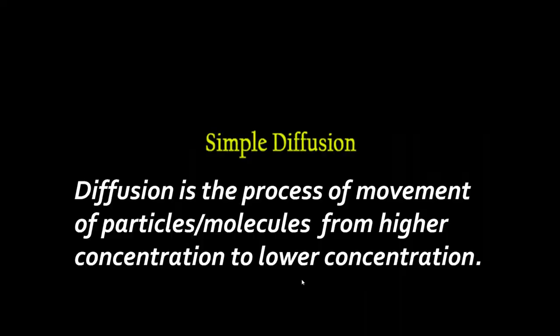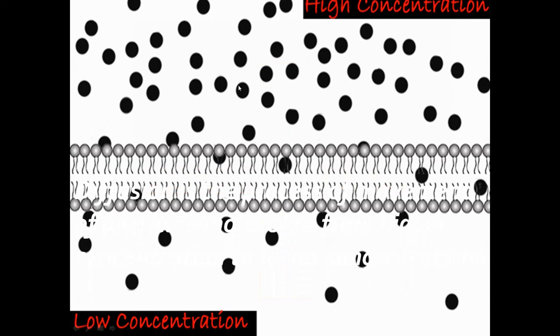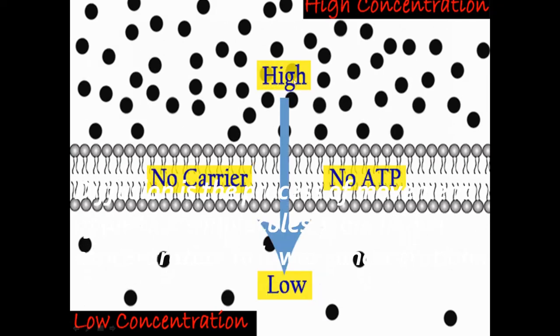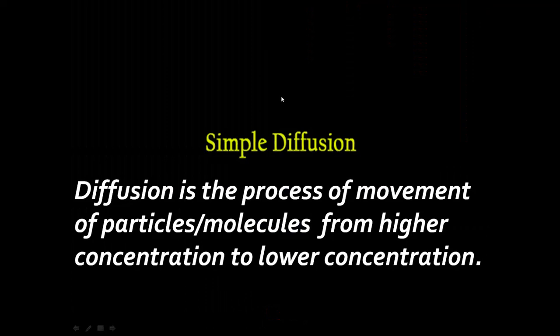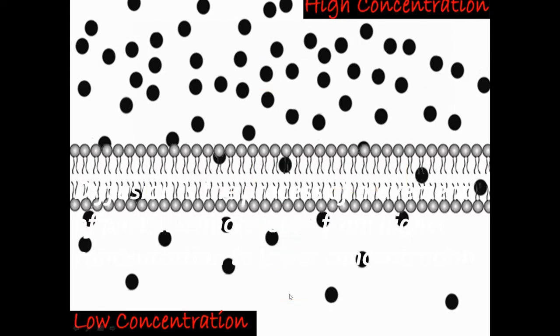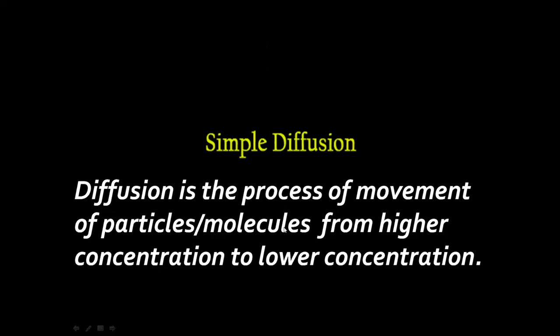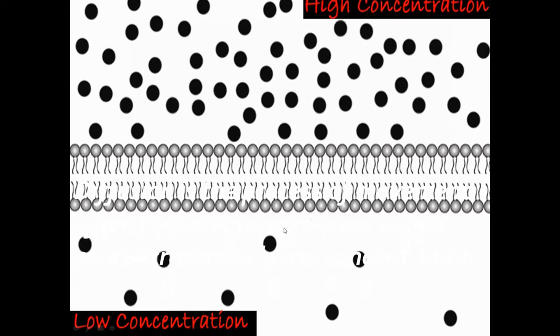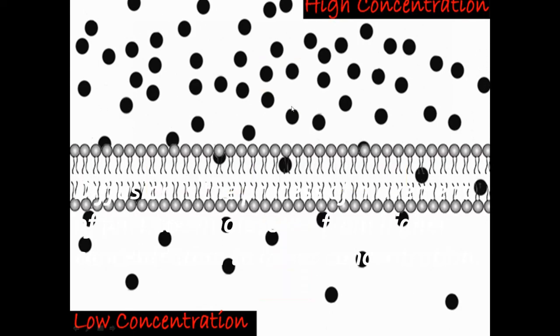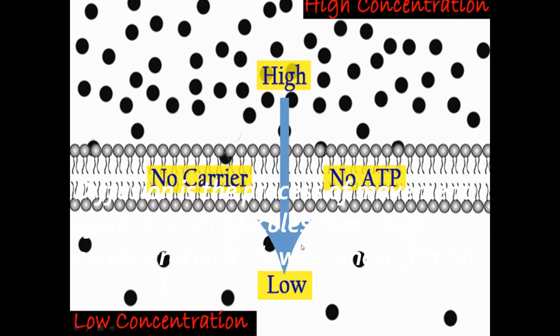Here you are going to see diffusion. In this image you can see that the concentration of molecules is high on the upper side. On the lower side the concentration of molecules is low. So molecules move from the high concentration area to the lower concentration area. This movement of molecules from higher concentration to lower concentration is termed diffusion.